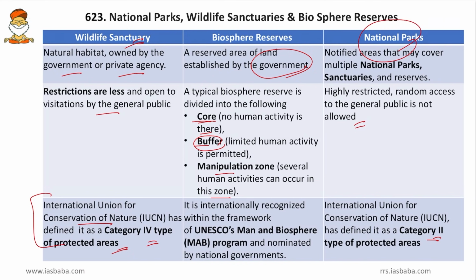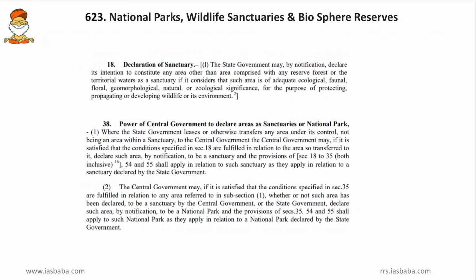And lastly, the biosphere reserves. These are set up for a conducive interaction between man and environment. So these are the philosophical and legal differences between wildlife sanctuaries, biosphere reserves and national parks. Now coming to some of the excerpts.